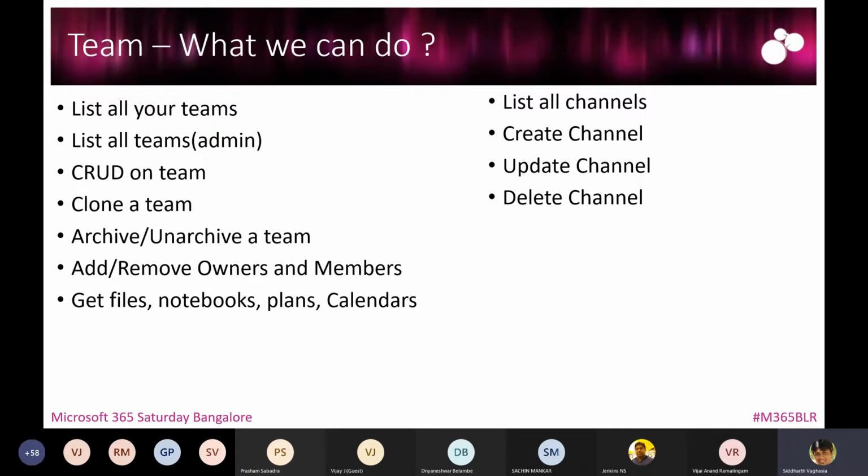Then you can archive and unarchive a team. You can add and remove owners to the team, and then you can get files, notebook, plans, and calendars of the team. And as I said, with the team, channels are important. So you can also get a list of all the channels within your team. You can create a new channel, you can update, and you can delete a channel. So these are the basic operations with respect to teams and channels which we can perform.